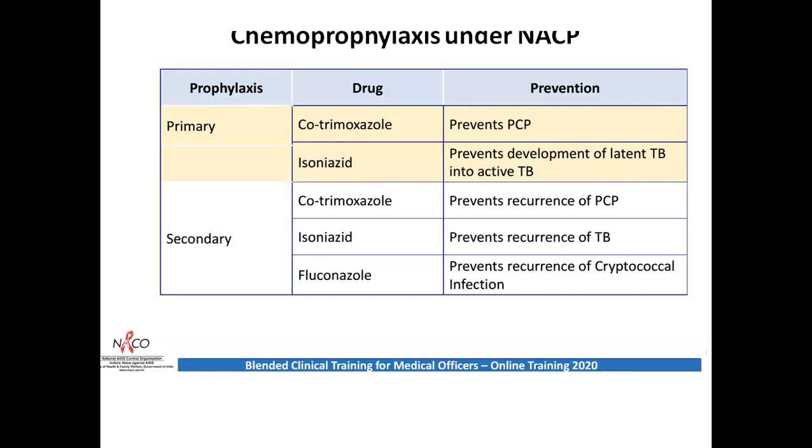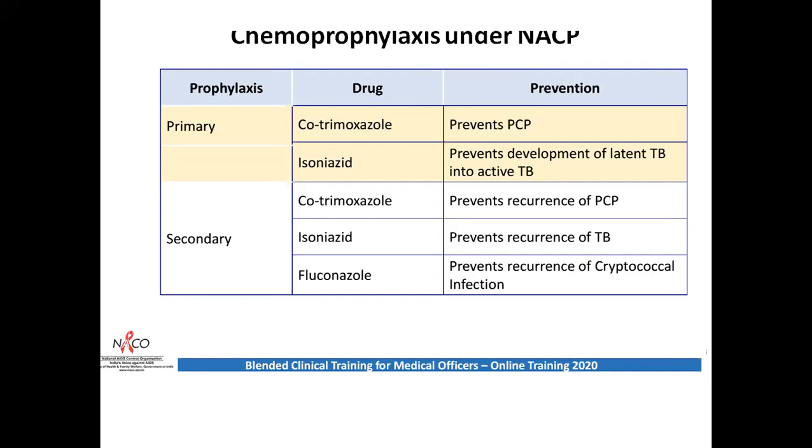INH, a 6-month course, has been almost completed at most of the centers. INH is also a part of the ATD treatment, and it is also a part of the secondary prophylaxis where it prevents the recurrence of TB in those patients where a patient already has a history of TB, has received ATD, and after the completion of the 6-month ATD course, this patient is started on INH again. This is called the secondary prophylaxis where the INH prevents the recurrence of TB.